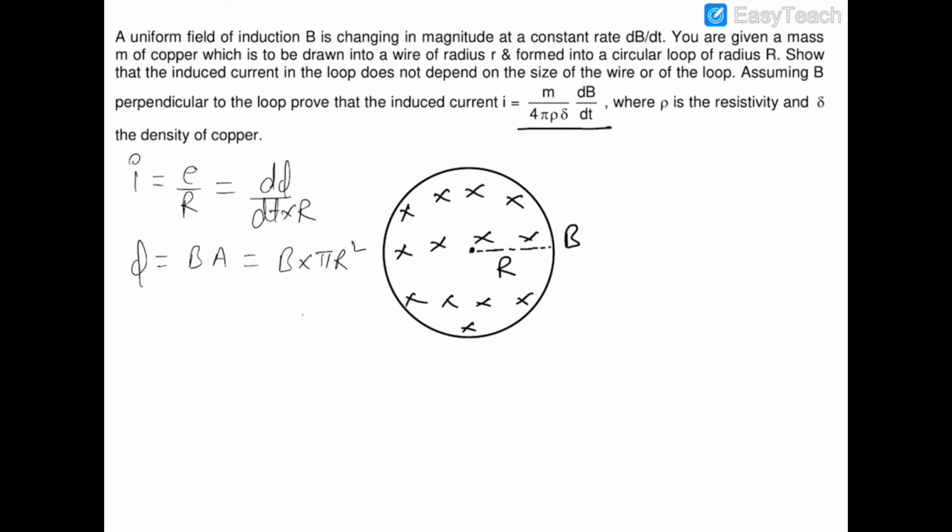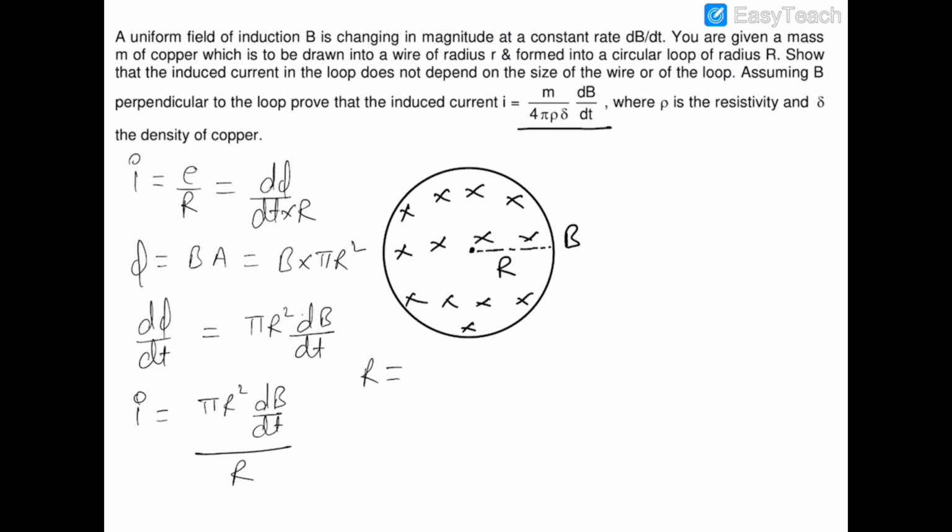So d phi by dt, which is the EMF, is equal to pi capital R square into dB by dt. And this current is equal to d phi by dt upon R, so this is pi R square dB by dt divided by R, which is the resistance.